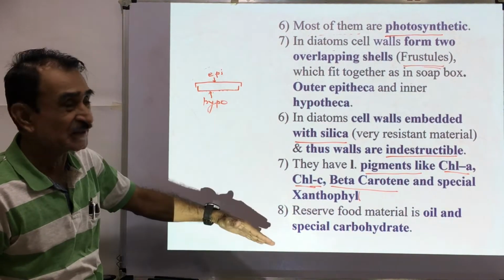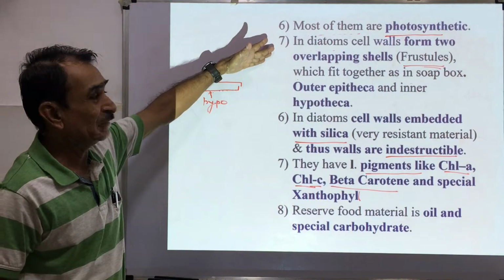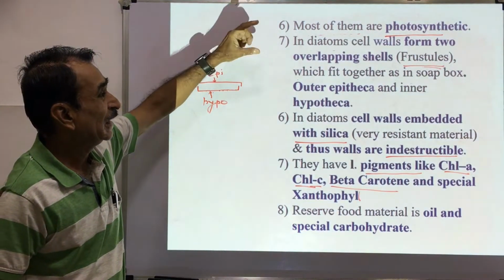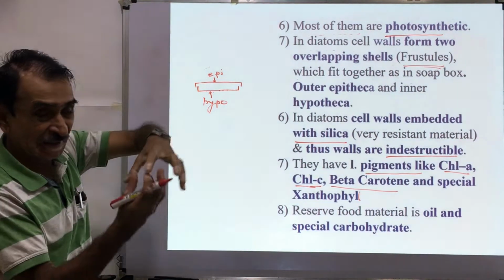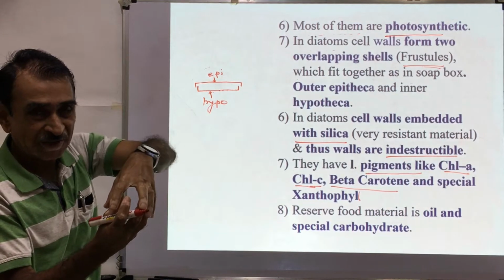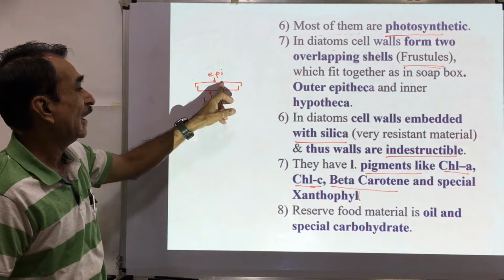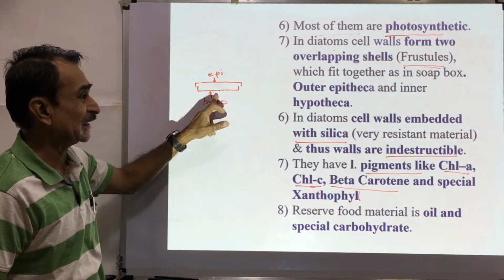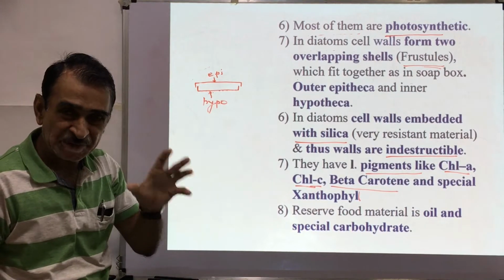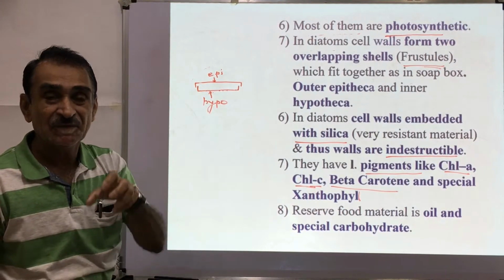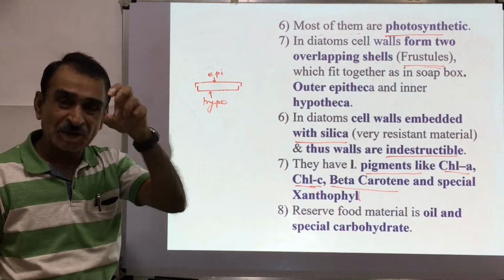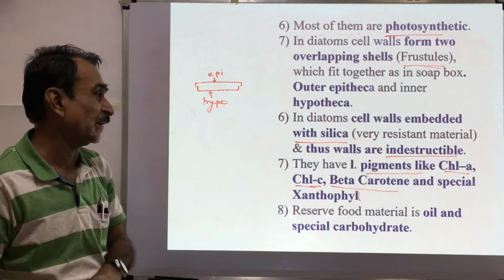So if you see these diatoms, most of them are photosynthetic. They have overlapping cells. One fits into the other like a soap box. Outer is epitheca, inner is hypotheca. In diatoms, walls are embedded with silica, which is a very hard material. It cannot be destroyed. It is indestructible.